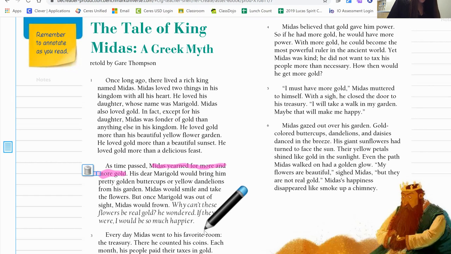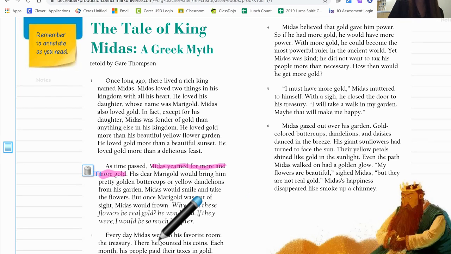However, I don't think this action is important. He does it every day, so it probably doesn't move the story forward. If it turns out it does, I will go back and underline it later, okay? Sometimes, especially with stories, it can be hard to tell which events are important until later in the story. So if we find that this is important, him going to his treasury every day, we will come back and highlight or underline it, okay? For now, let's keep reading.